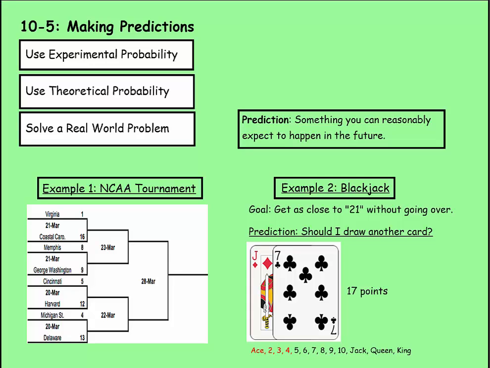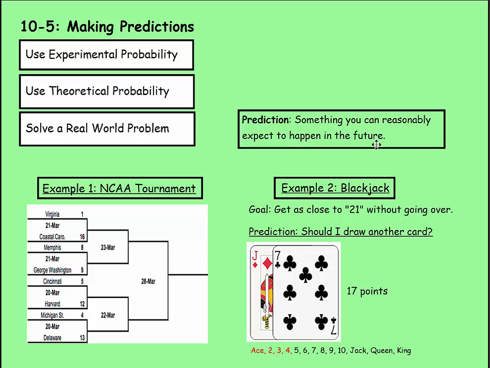We're on lesson 5 of chapter 10, which is making predictions. First, we're going to use experimental probability, then we'll use theoretical probability, then we'll solve a real-world problem. So predictions, what are they? A prediction is something that you can reasonably expect to happen in the future.